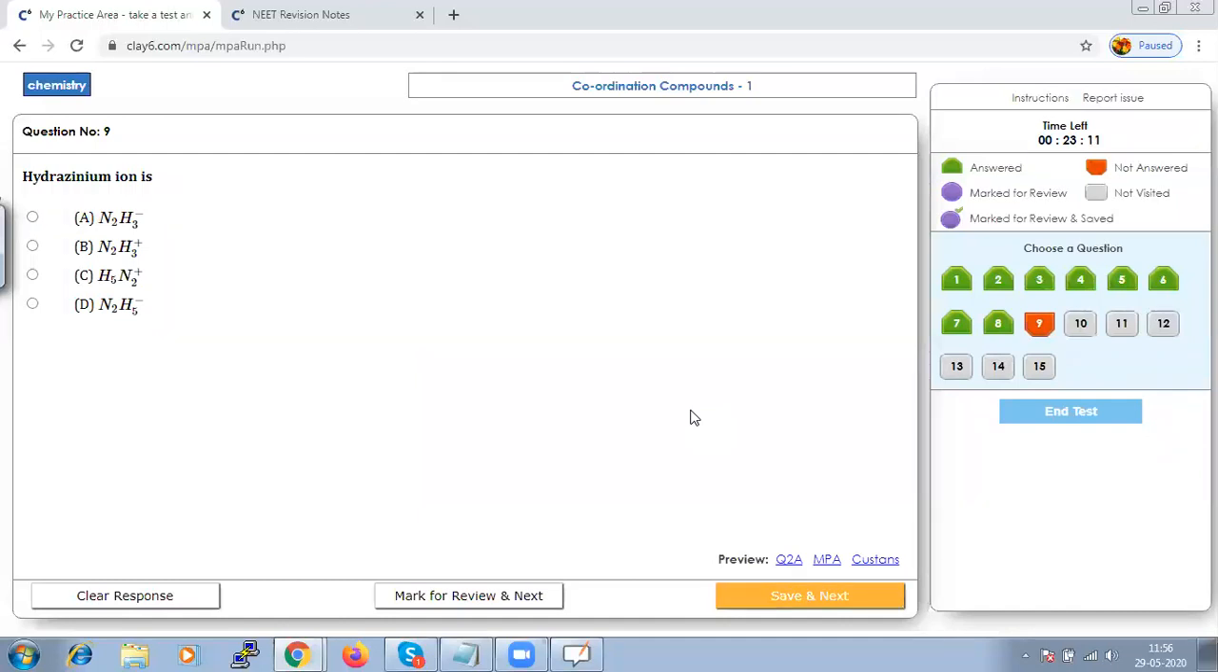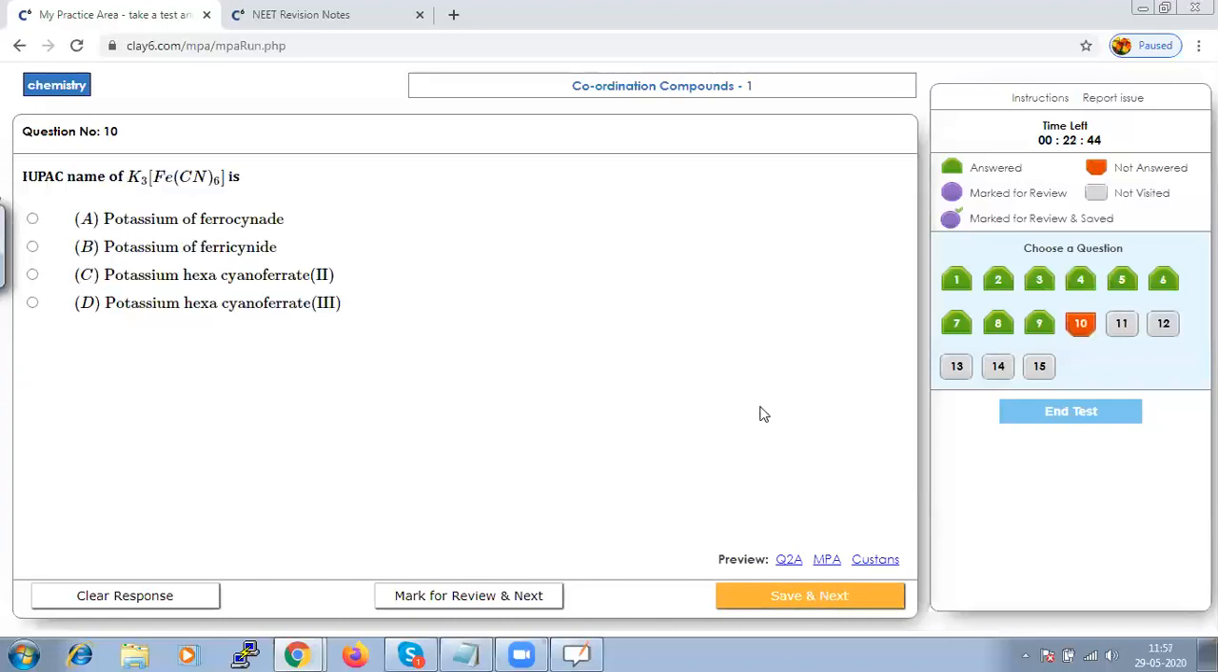Hydrazinium ion. Which one do we call the hydrazinium ion? Hydrazinium ion is a cation with the formula N2H5+. So in option C we have N2H5+. Let us save that and go to next.